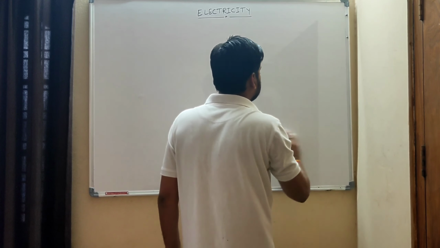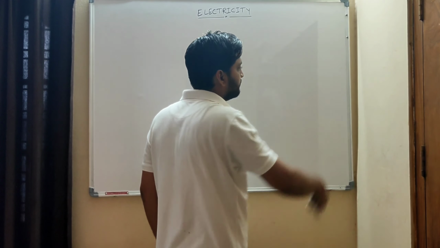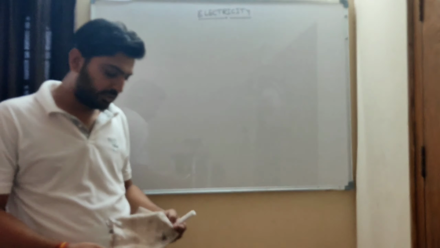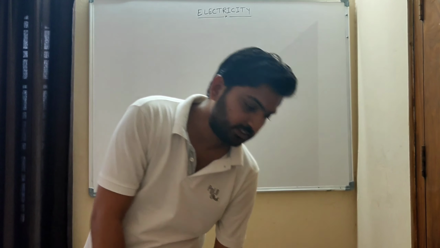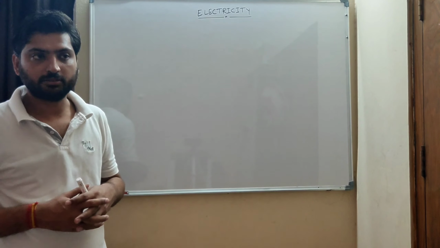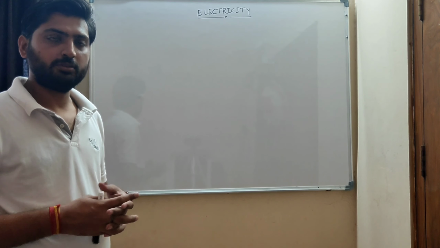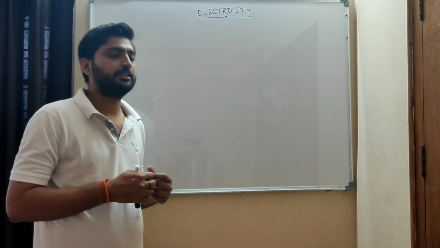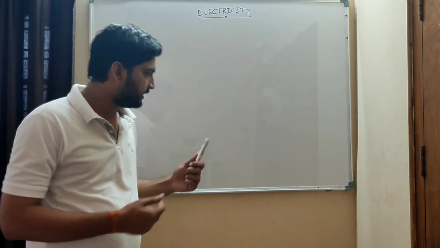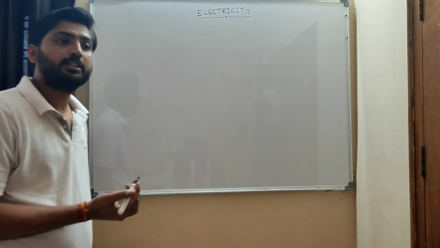See, if I ask you the direction of current, you will say, sir, it is from positive to negative. But when I ask you what is the electronic direction of current and what is the conventional direction of current, then what will you answer? You will say, sir, I know only one direction, that is from positive to negative. So let us see here. Let us discuss the conventional direction of current and the electronic direction of current.